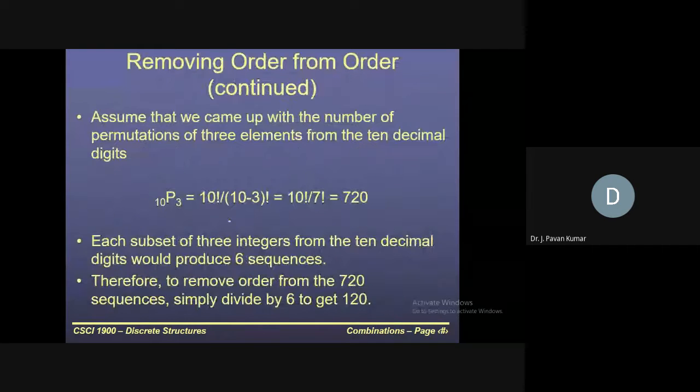What we have seen is only given here. Like we are having 10 elements. From these, 3 we have to select. So how can we select? 10p3. But out of those 3, if the order does not matter, then 3 factorial ways we can arrange. So 720 divided by 3 factorial, we will be getting 120 distinct possibilities, distinct sequences. This is nothing but 10c3. 10c3 value is 120. Yes or no?